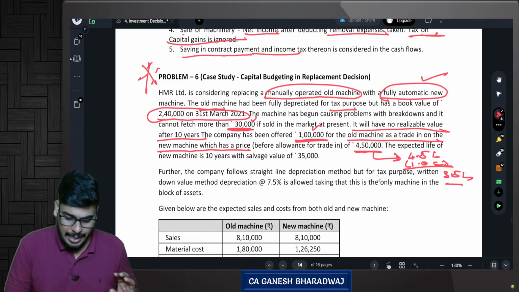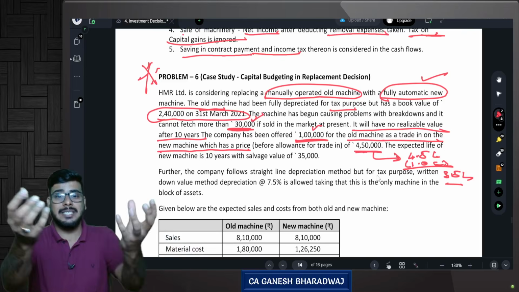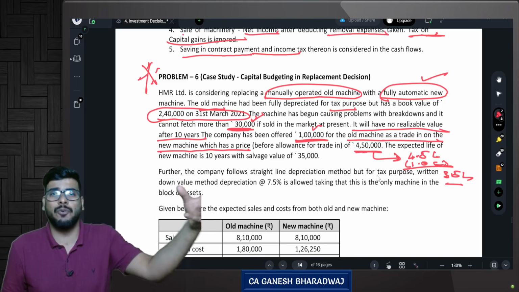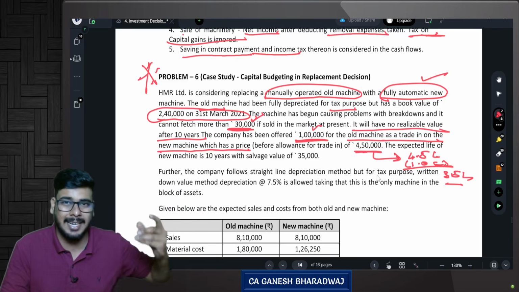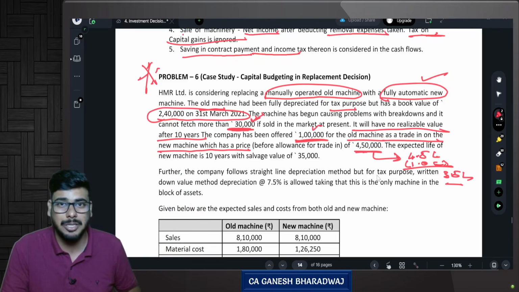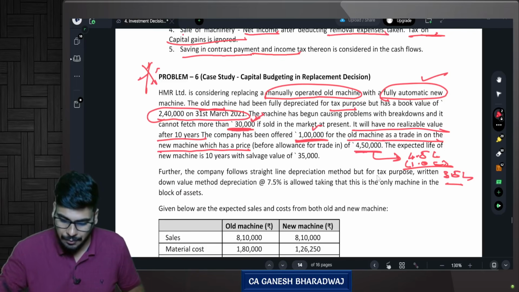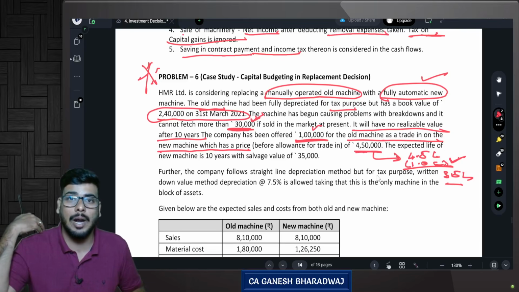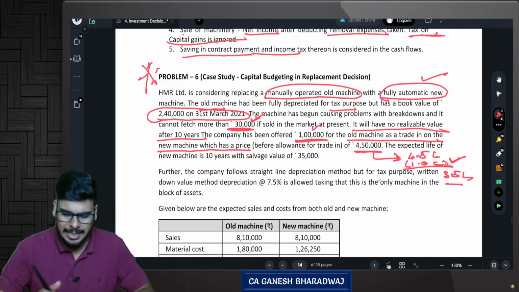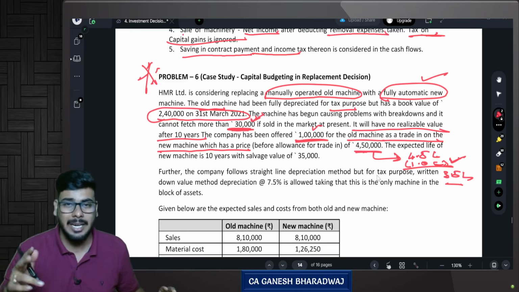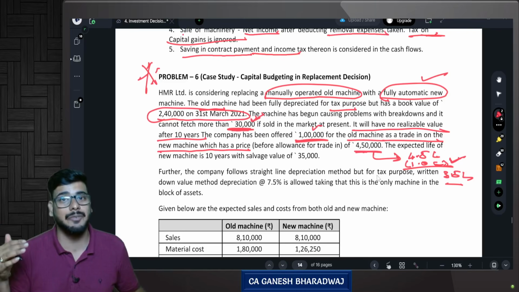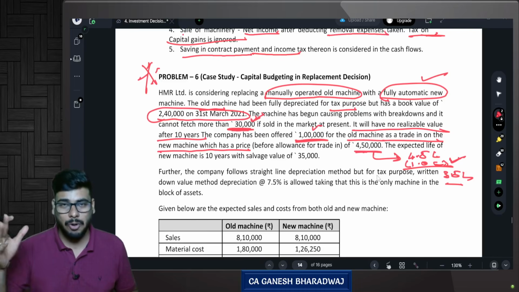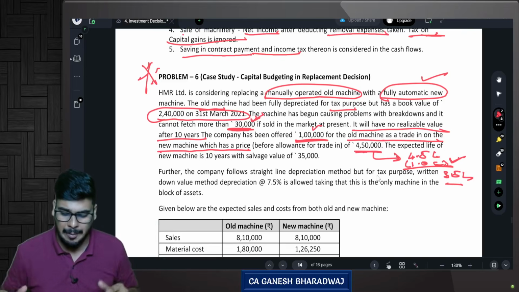Fine. So technically, if you sell this machinery, let's say you have an old phone, in this example I'm just taking. If you sell that old phone on OLX or the open second-hand market, you will get only 30,000 rupees, correct? But if you exchange it with Flipkart for a new phone, they are ready to exchange it by paying you 1 lakh rupees. Are you clear with this? This is the context that is given in the question. Technically, on Flipkart and all, it works the other way around. If you sell it in the second-hand market, you get more money, while Flipkart doesn't pay much for these exchanges. But anyway, coming back to the discussion.